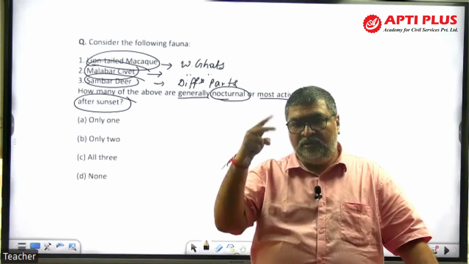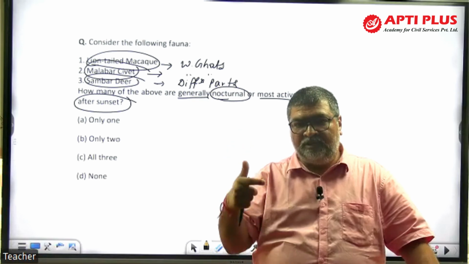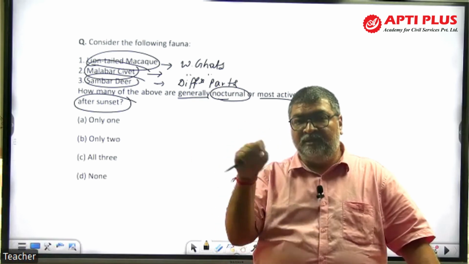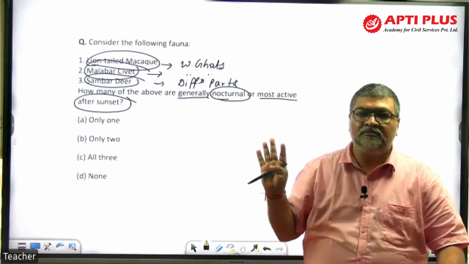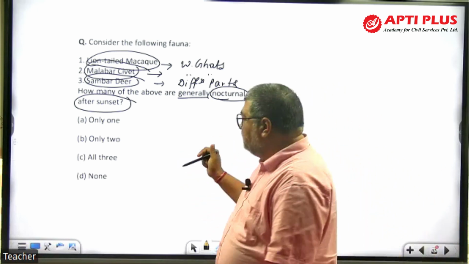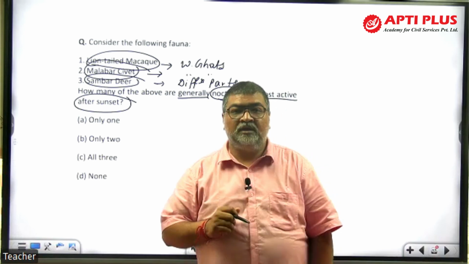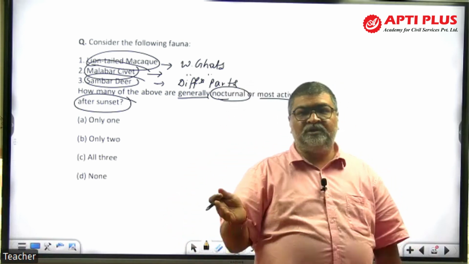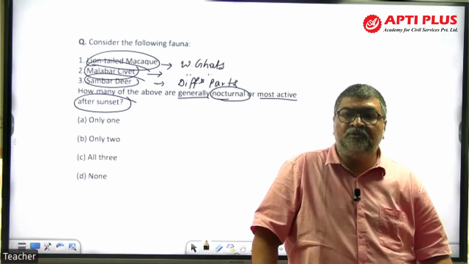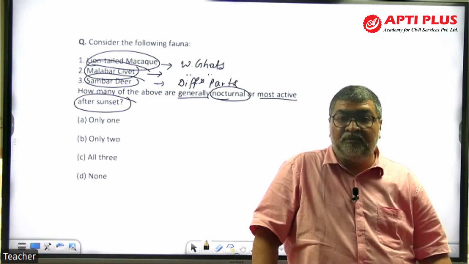So, out of A, B, C, D options, elimination kind of thing, UPSC has removed it. What is it giving? Only 1, only 2, all 3, none. Instead of giving 1, 2, 2 and 3, 1, 2, 3, it is removed. Another new trend in the question paper being seen, right?